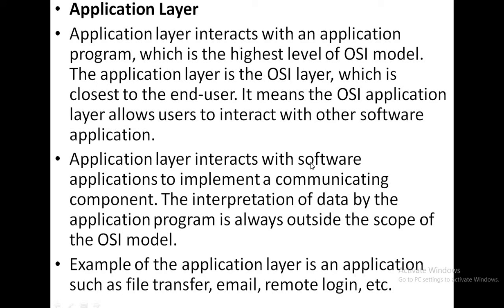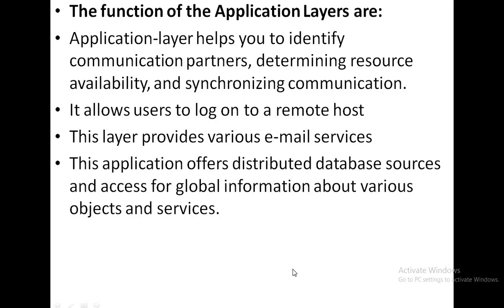The application layer interacts with software applications to implement a communicating component. The interpretation of data by the application program is always outside the scope of the OSI model. So these are the examples of the application layer: file transfer, email, remote login.